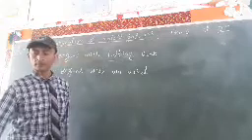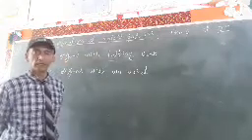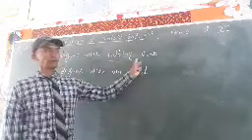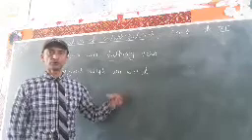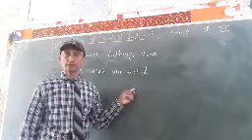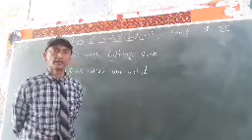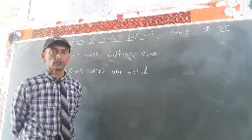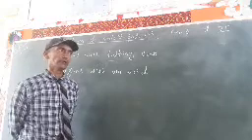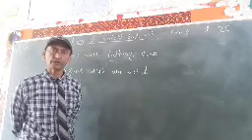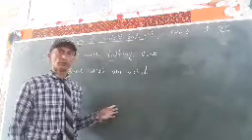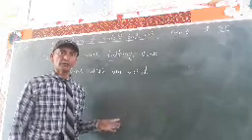So let me repeat you once again. There are two types of interrogative sentences. First begins with a helping verb like do, does, is, am, are, was, were. And second begins with a WH word. WH words include what, where, why, when, how, whose, whom, who. When our interrogative sentence begins with a WH word, it will require a complete statement. Yes or no will not give you a full answer.